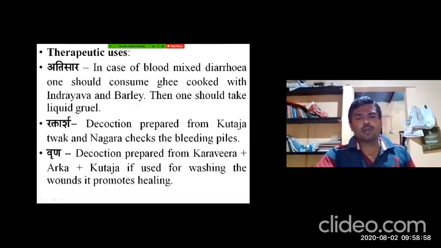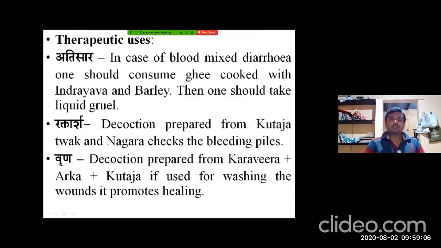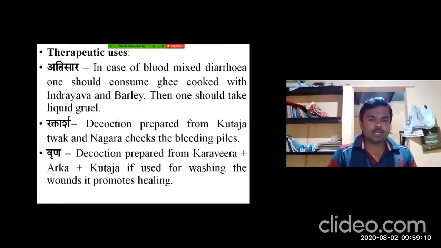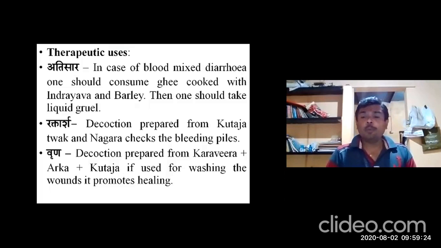In case of Runa, that is in case of wounds, the Kwata prepared from the Karavira, Arka, Kutaja. If used after washing the wounds, it promotes the healing. So here Karavira Mula, some of the acharyas used to consider it an upavisha.